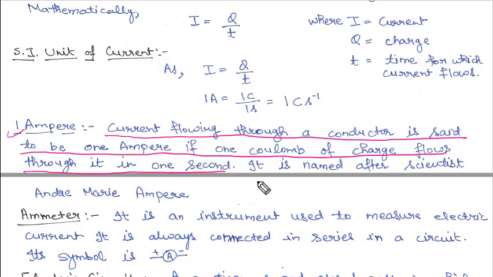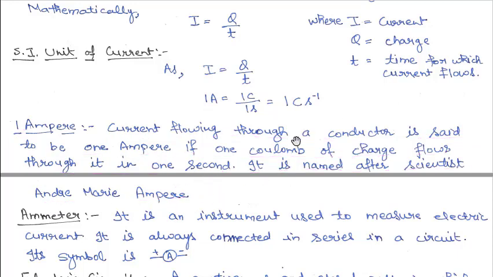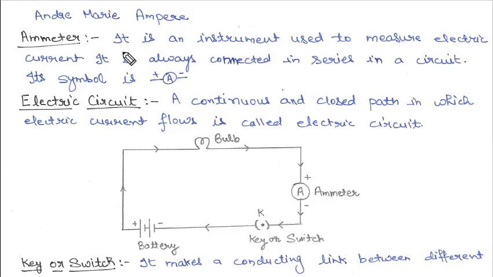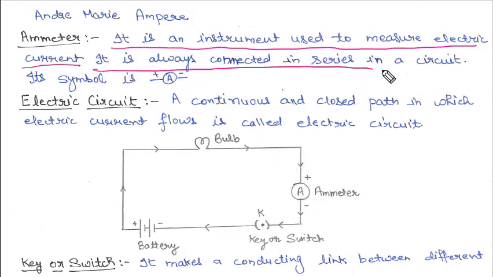Now this word ampere is taken from the name of the scientist Andre Marie Ampere. Clear? Next is ammeter. Now what is an ammeter? It is an instrument used to measure the electric current. That means whenever we have to measure how much current is flowing through a wire or through a circuit, we will use an ammeter. It is always connected in series in a circuit.